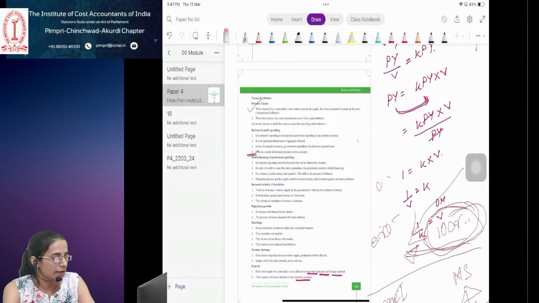So current deposits are the deposits which are given in a current account. Do you know the difference between a current account and a savings account? See, in a bank we have two types of accounts: a current account and a savings account.